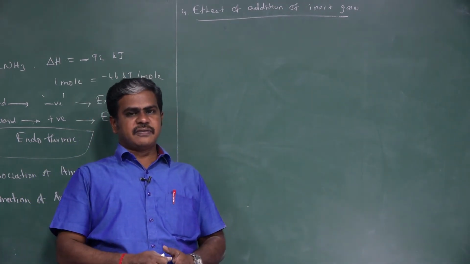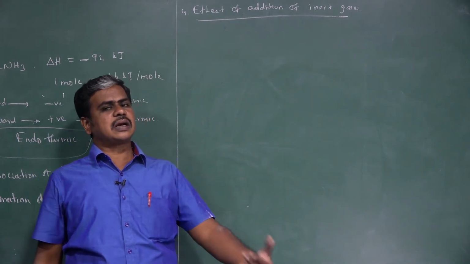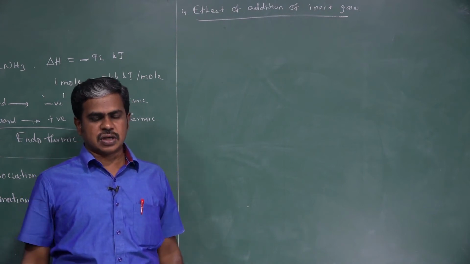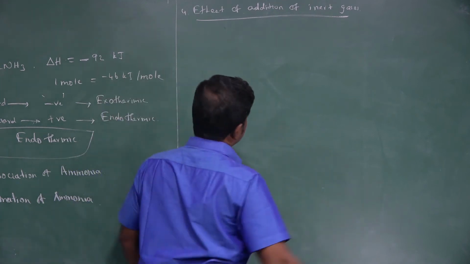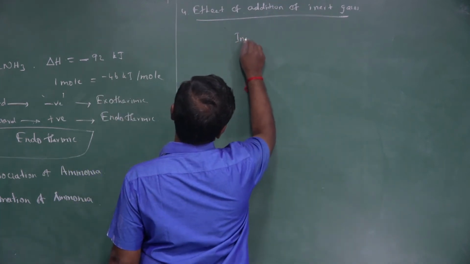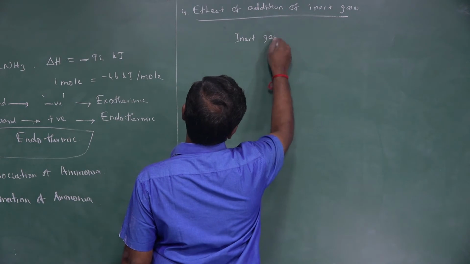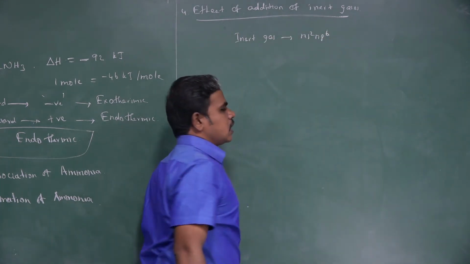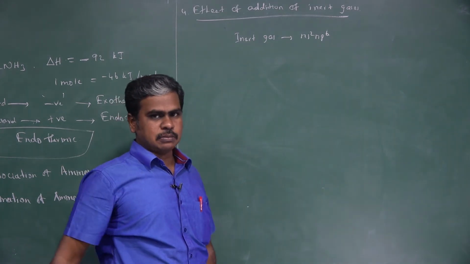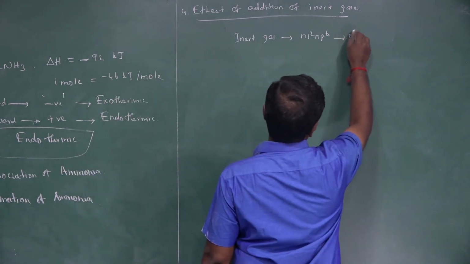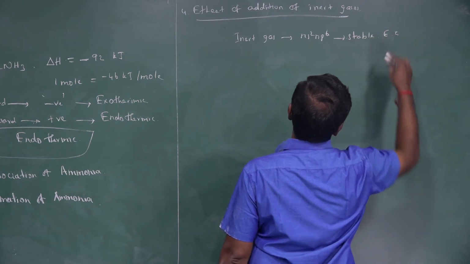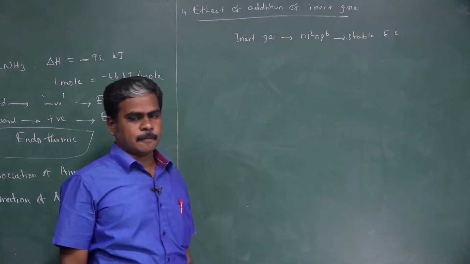It does not react with anything else. Why? Because of stable electronic configuration, that is ns2 np6, except helium. So these are all stable electronic configurations, so it does not react with anything else.